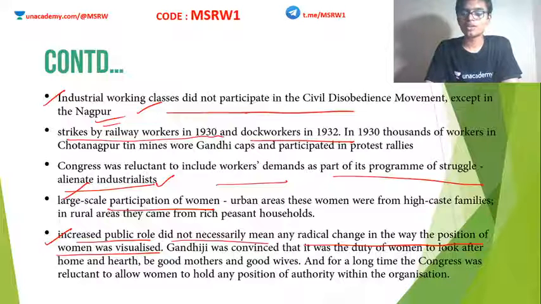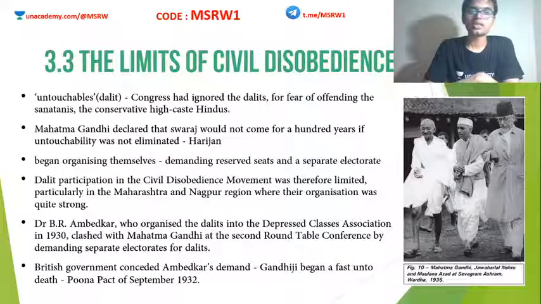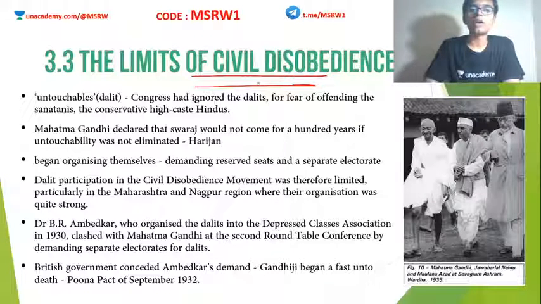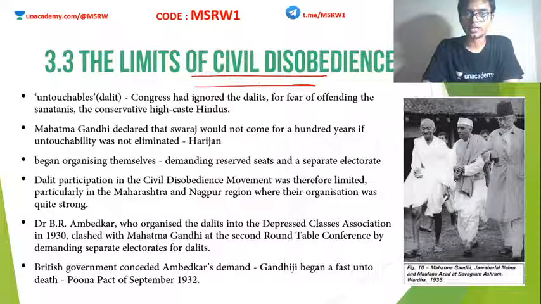Clear? So even though they all participated and they were politically conscious and came out of their houses, it doesn't mean society has changed its opinion or perspective towards women. Clear? Now, next topic, the limits of the civil disobedience movement. Where did it fail, or where did it not reach its full potential?